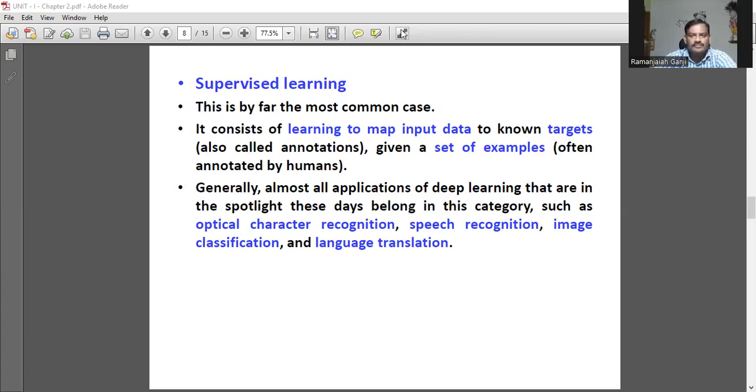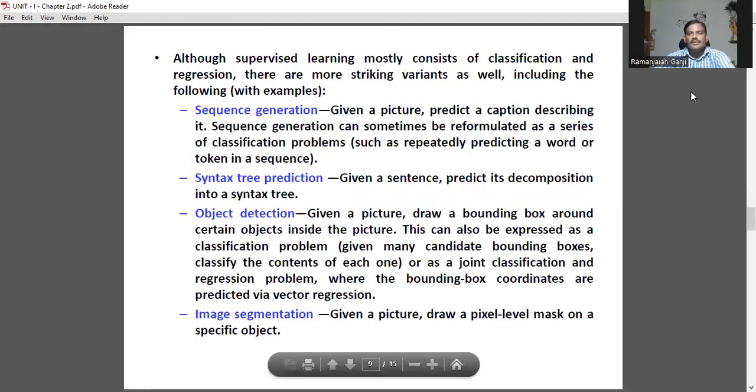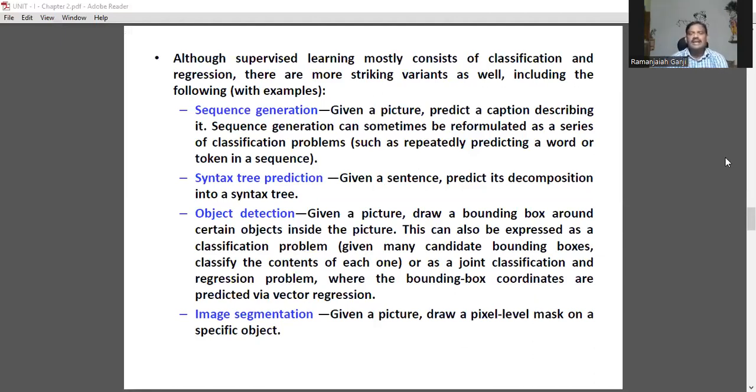Next one. Even though many categories of classification and regression components exist, we have the following components. Sequence generation. For example, if we have a picture, we are going to predict a caption describing it.